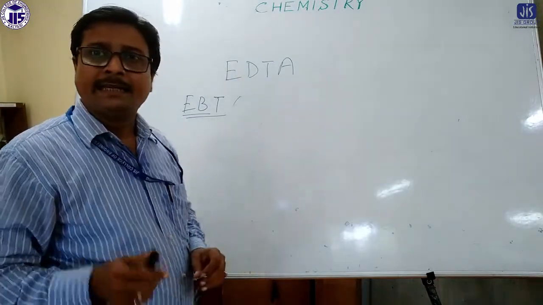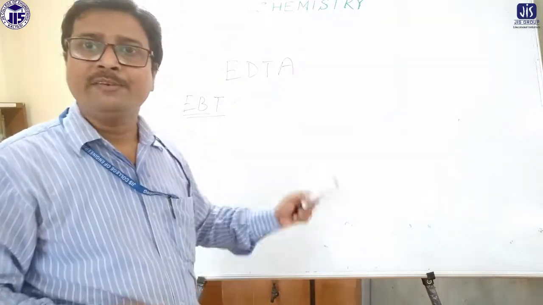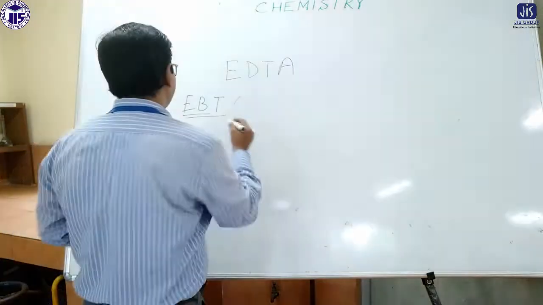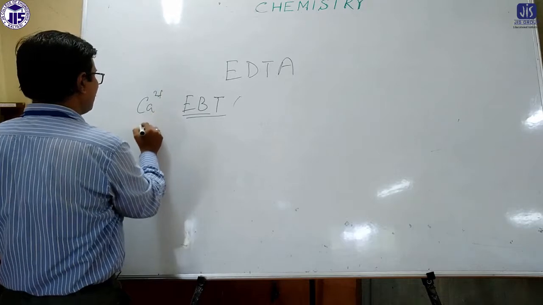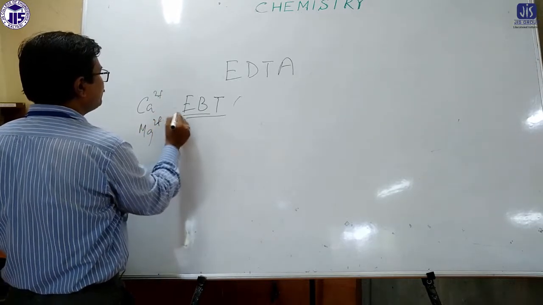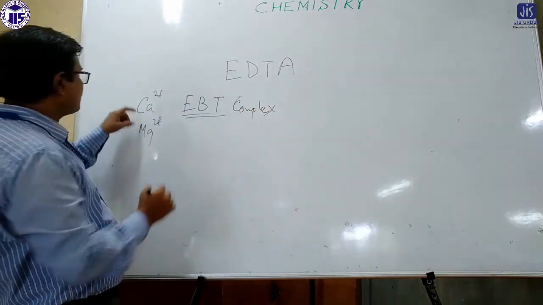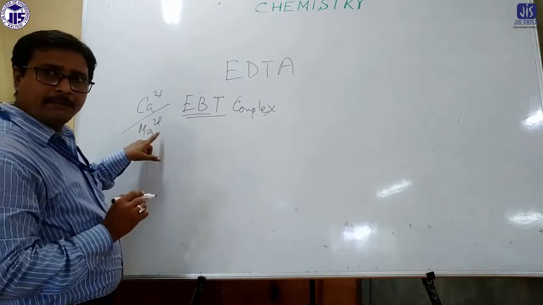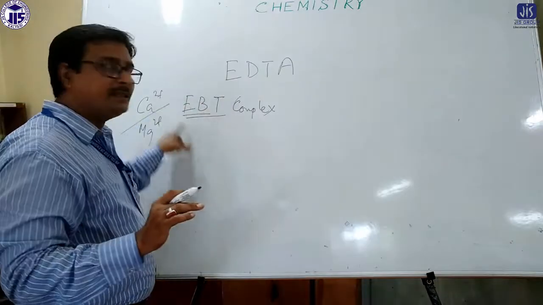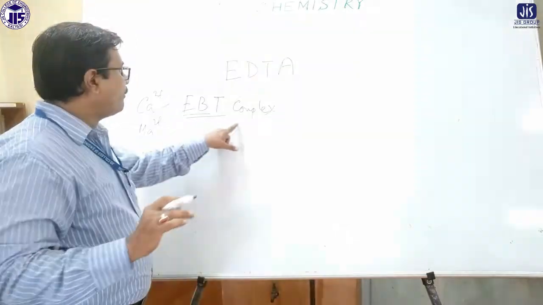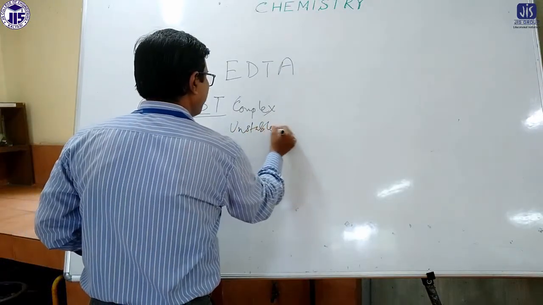Now what happened? The calcium and magnesium which is present in the sample of water, hard water, they will react with EBT first, and form Ca2+ or Mg2+ EBT complex. Okay. So first that calcium or magnesium ion which is present in the sample of water will react with EBT, Eriochrome Black T indicator, and form a complex, an unstable complex. This is an unstable complex.